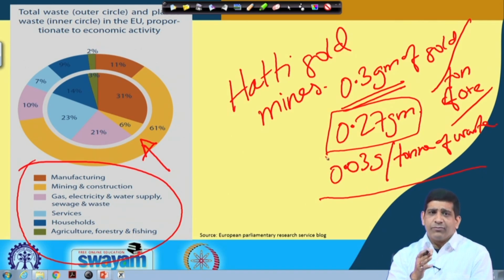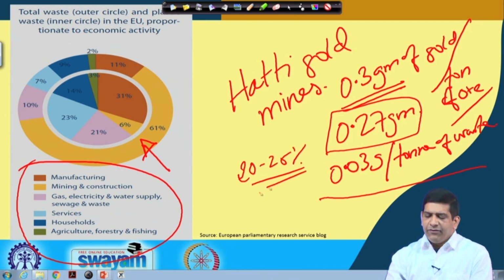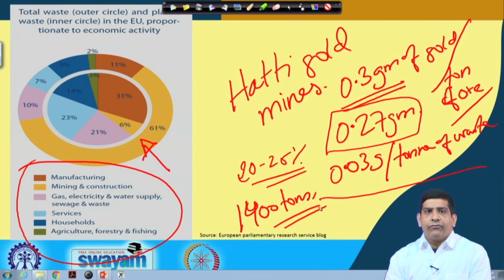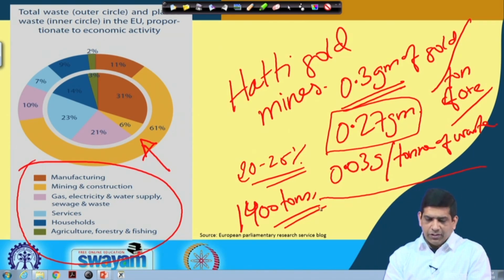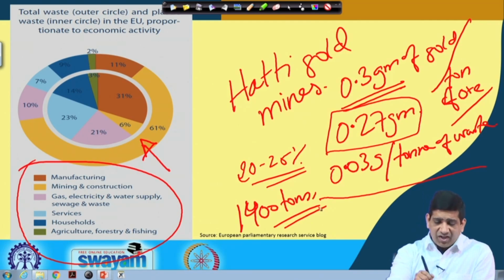Some of it gets recycled within the mining industry, but that was around 20 to 25%, they told us. So, nearly 1400 tons of mine tailings are being produced on a regular basis, and that's getting dumped into those big mine tailing disposal areas. So, mining produces a lot of waste. That's nearly 61% of the total waste in the outer circle.